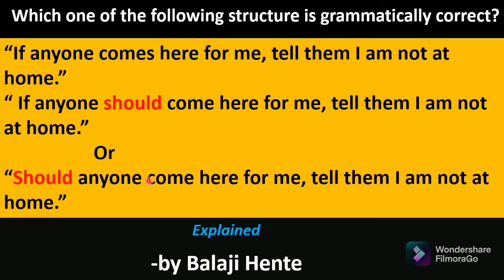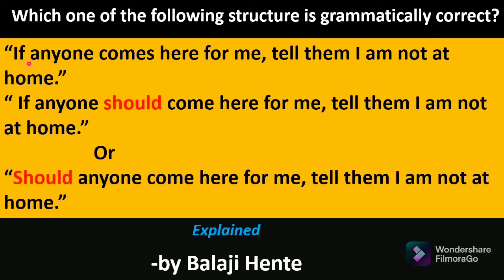You might think that only the first structure is correct, and the following 2 structures are not correct. But for your kind information, all these structures are grammatically correct. All these 3 structures are grammatically correct, and neither of them is incorrect.